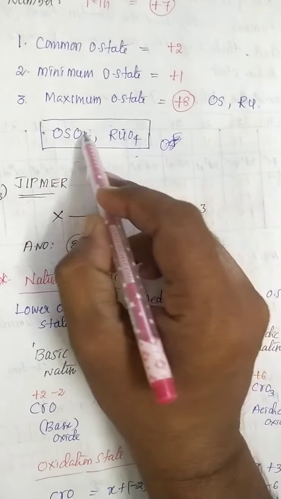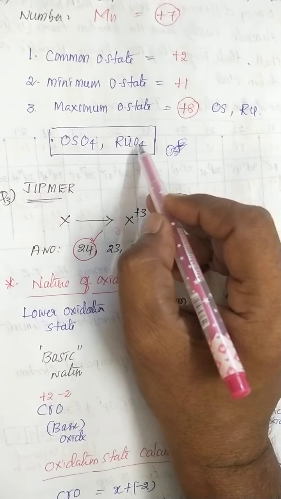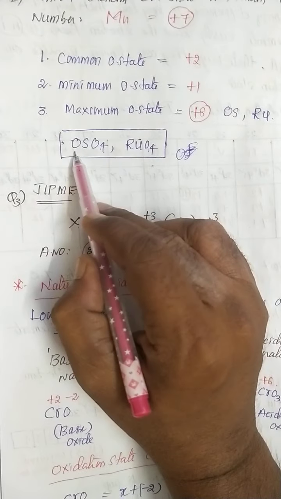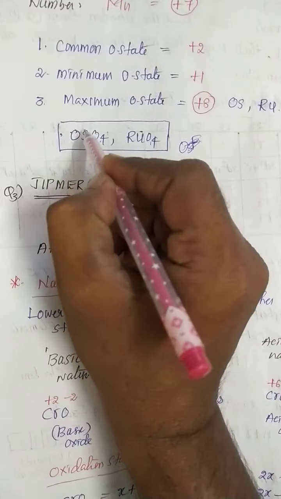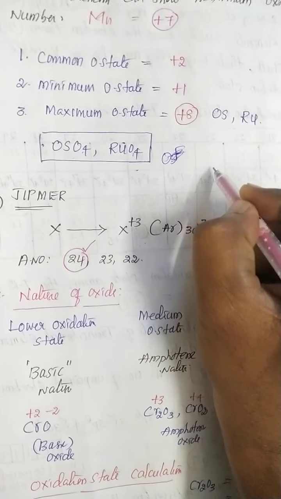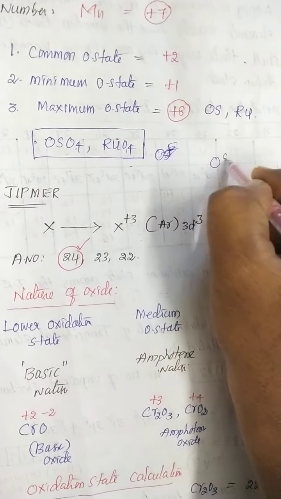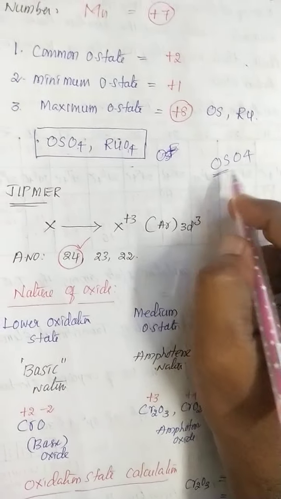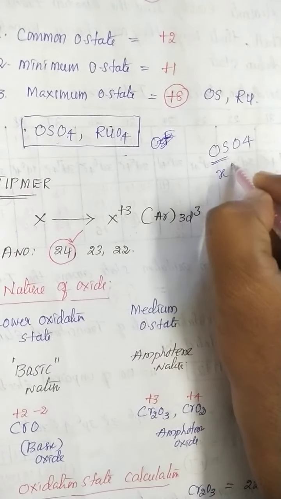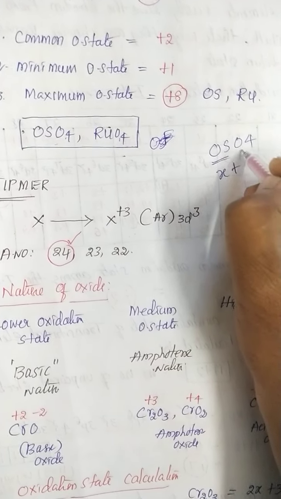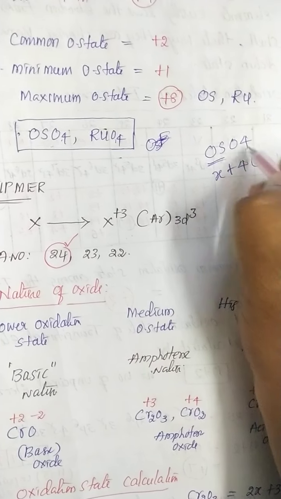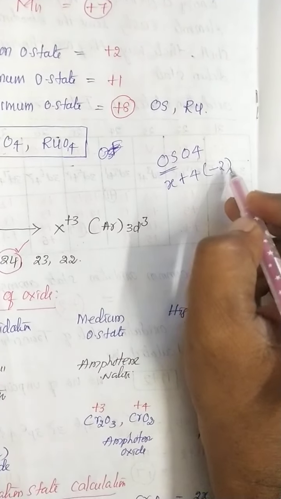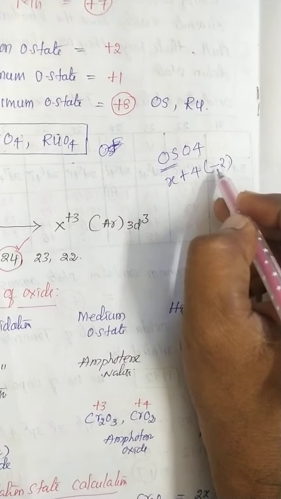Generally, higher oxidation states are shown only with oxygen and fluorine. So how do we find out the oxidation state of osmium? For example, OsO4: what is the Os oxidation state? Put X. Each oxygen accepts 2 electrons, so the common oxidation state is -2.